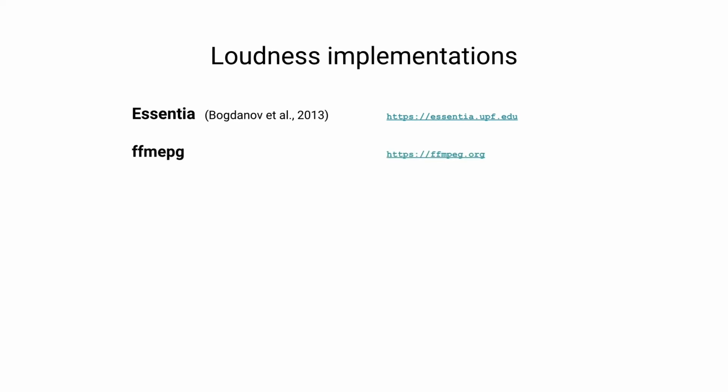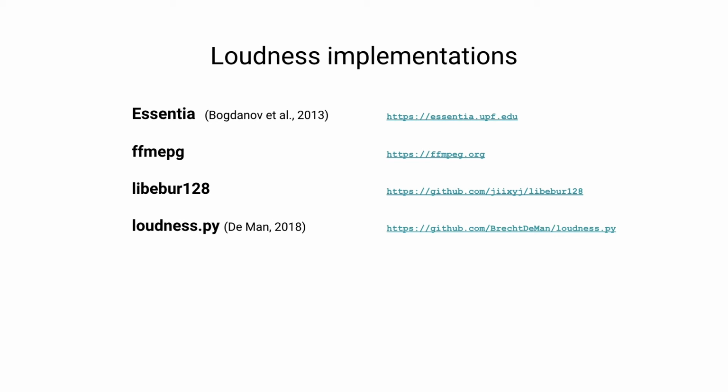FFmpeg is another popular option since it's a commonly available command line tool for editing audio and video, and they include some loudness features as well. The only problem is that it requires making command line calls to measure loudness, but there are a number of Python wrappers that allow you to make these calls pretty easily from Python. There's also libebur128, which is a pure C implementation of the algorithm, and there are a number of other tools that use this as a base for their implementation of the algorithm as well, one of them being Loudness Scanner, which is an easy tool for measuring the loudness of audio files stored on your computer.